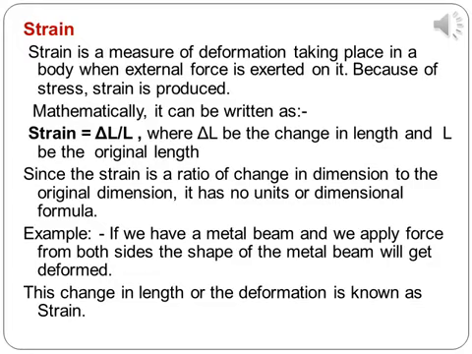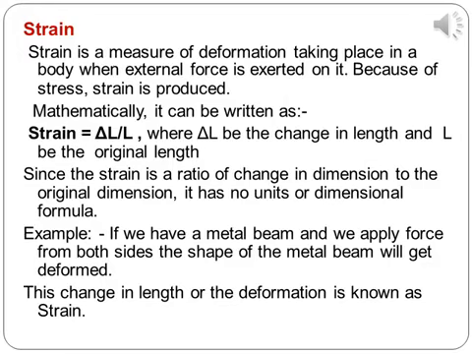Its mathematical form is strain is equal to delta L by L, where delta L is the change in length and L is the original length of the body. As it is a ratio of two quantities, it is a dimensionless quantity.